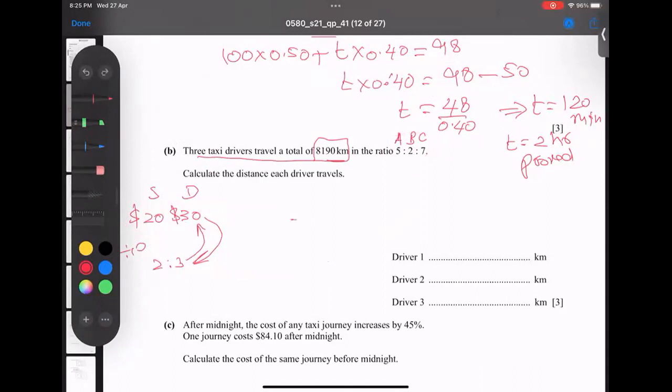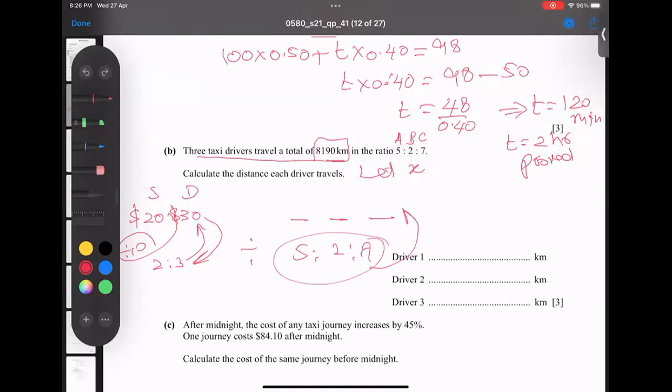Maybe some values were there, value 1, value 2, value 3, we divide by a common number and we got 5, 2, and 7. Here I know it was times 10, but here I don't know. So I assume the common value is x. When the common value is x, I multiply this x to get the values back, so x times 5, 2, 7. So let's see what values.